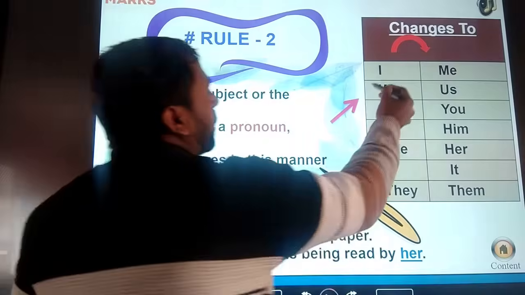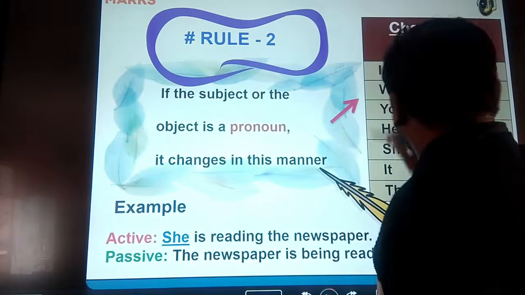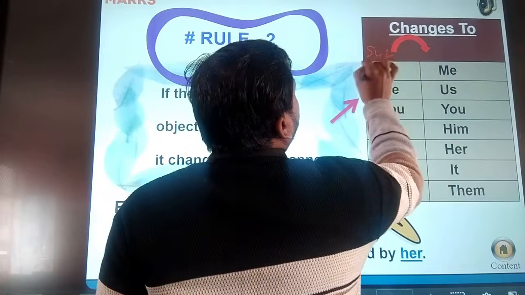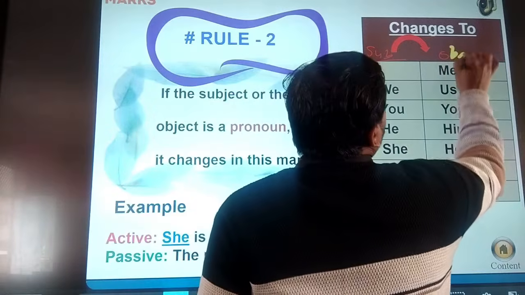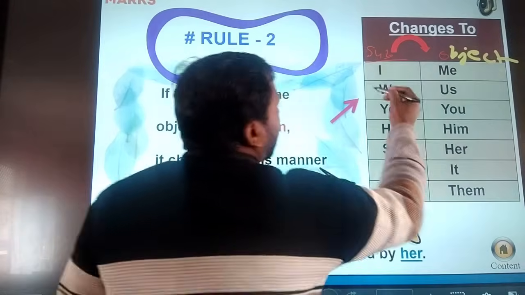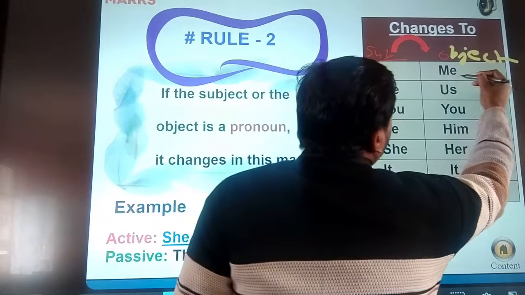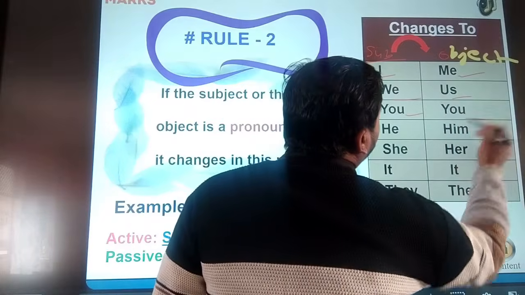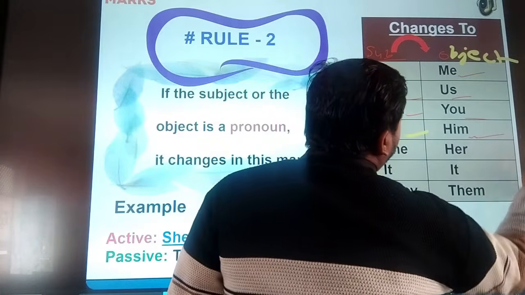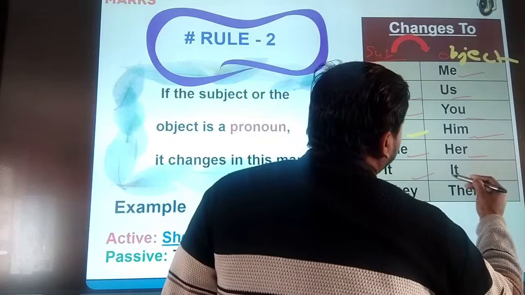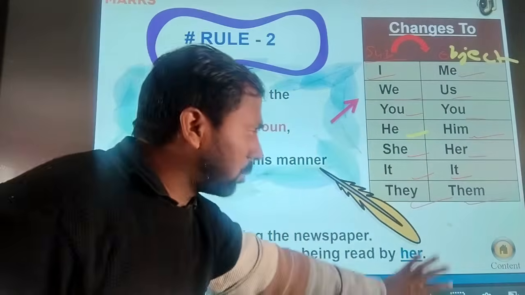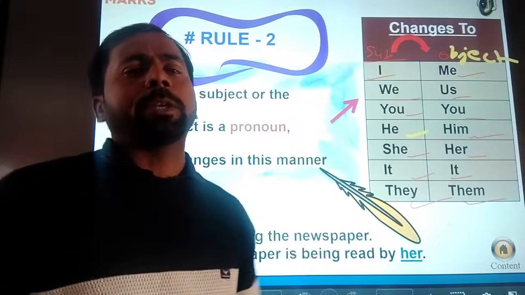Like I, it is a subjective part. And it is an objective part of the pronoun. The subjective I will convert into the passive voice as me, we becomes us, you stays you, he becomes him, she becomes her, it stays it, and they becomes them. So learn all these subjective and objective parts.